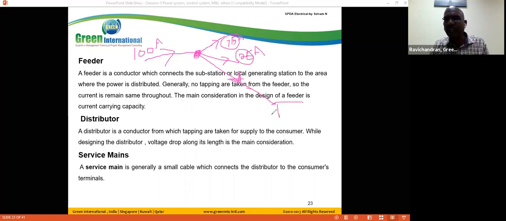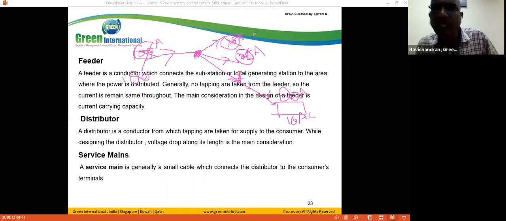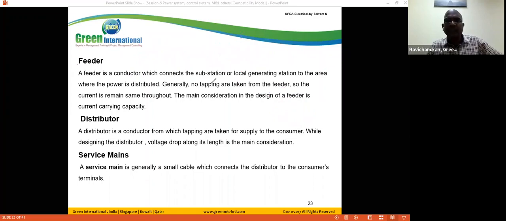Suppose a consumer connects a load here. I just assume that I connected 10 ACs here. Each AC has 2 amps, so it consumes 20 amps. Which means either the current increases to 120 amps, or if that is not possible, the voltage is reduced. It adjusts itself. So that's why, in general, we don't allow tapping in the feeder.